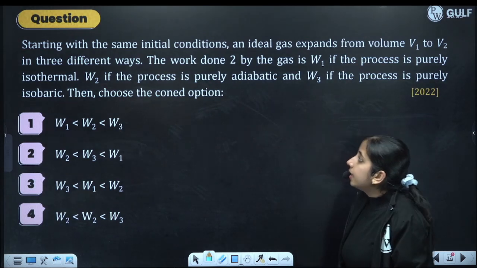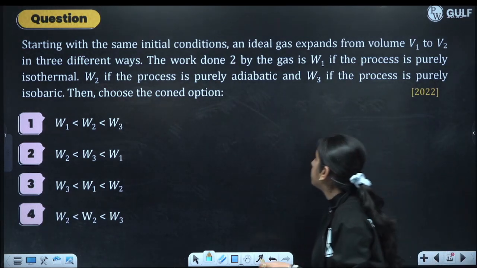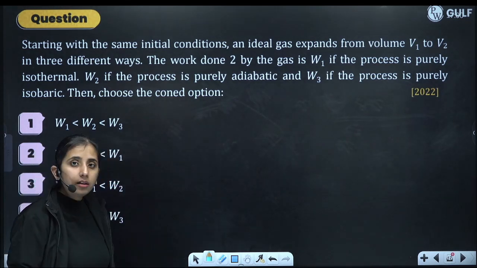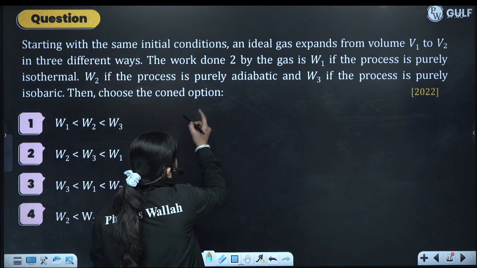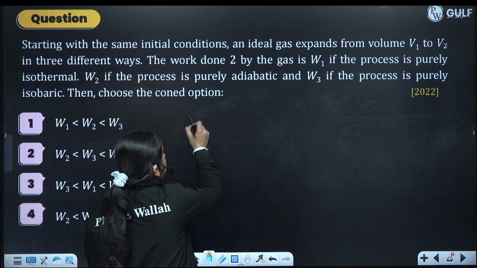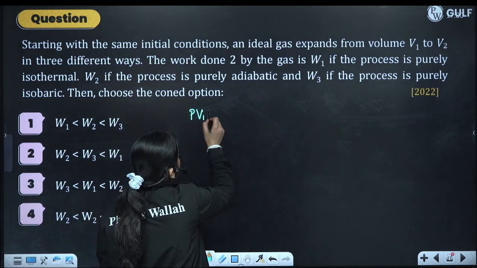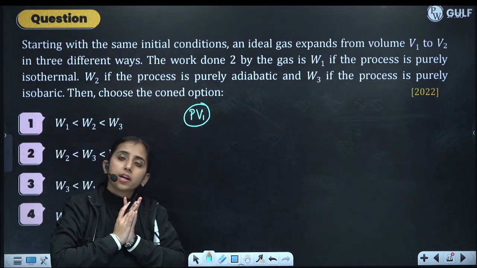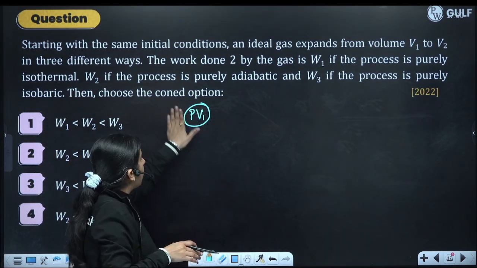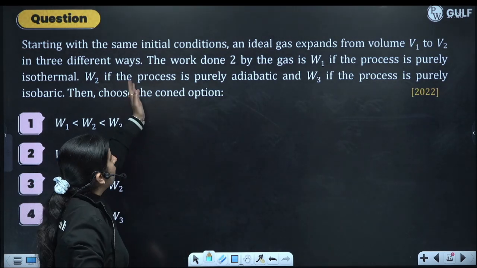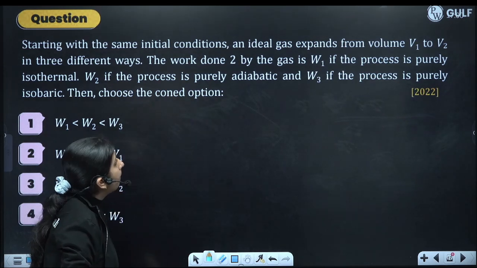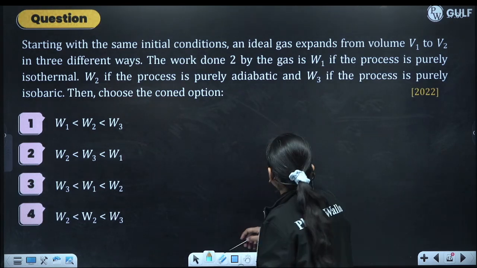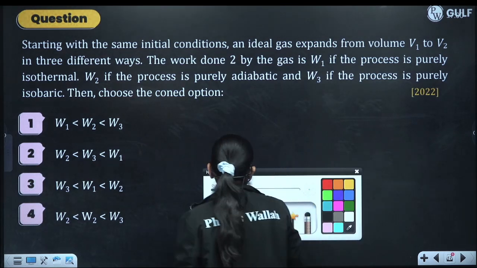See next question. Starting with the same initial conditions, an ideal gas expands from volume V1 to V2 in 3 different ways. We have an ideal gas expanding from the same initial condition, with P the pressure. All 3 processes start with the same initial condition.